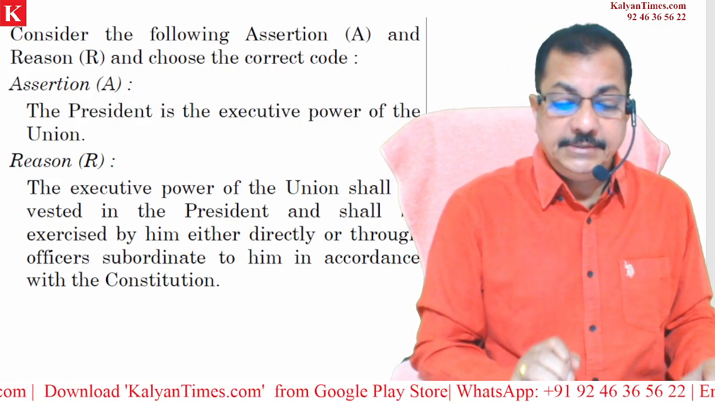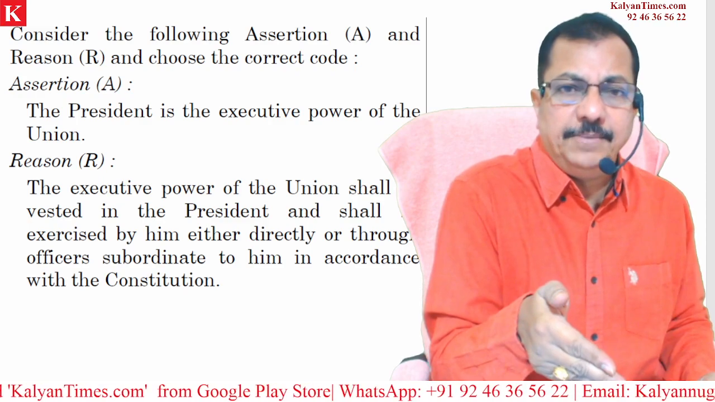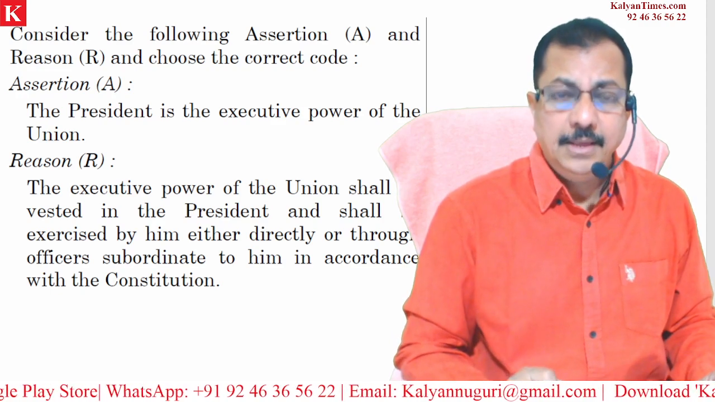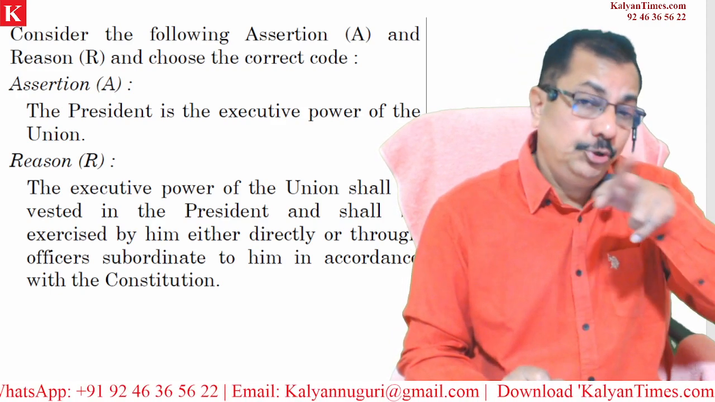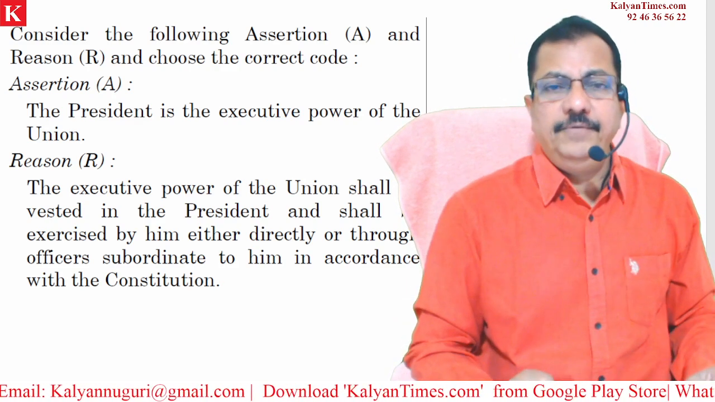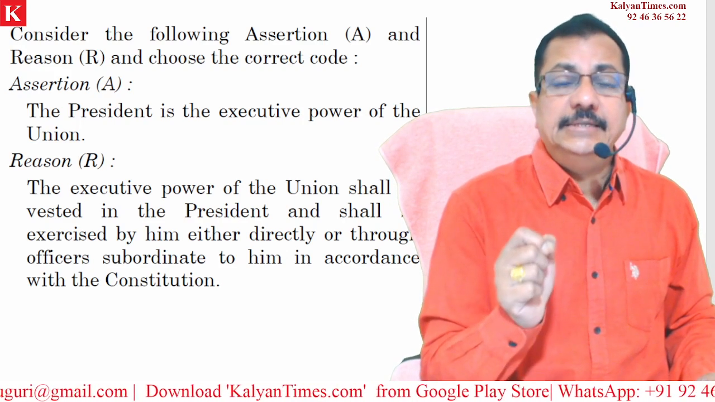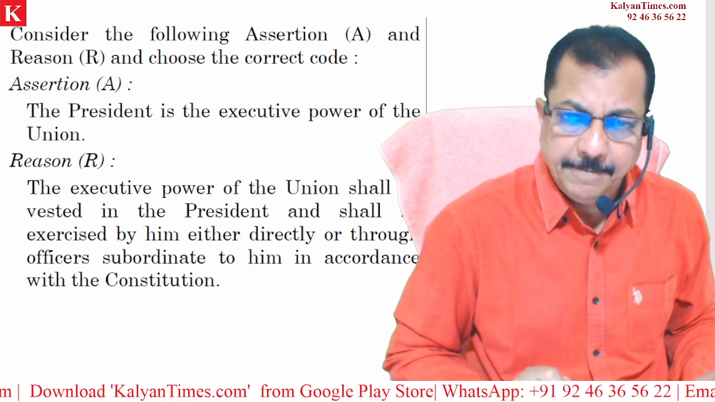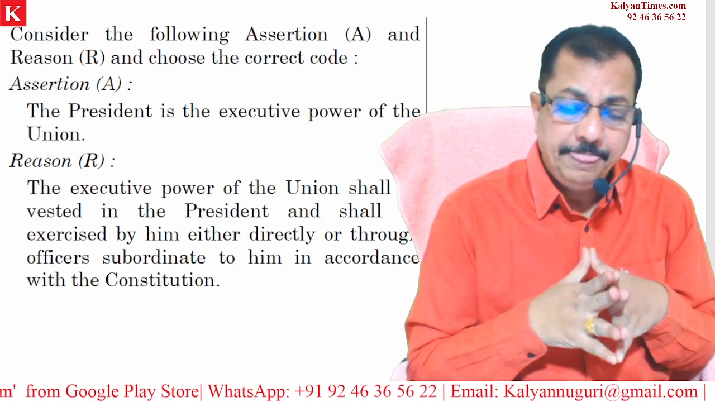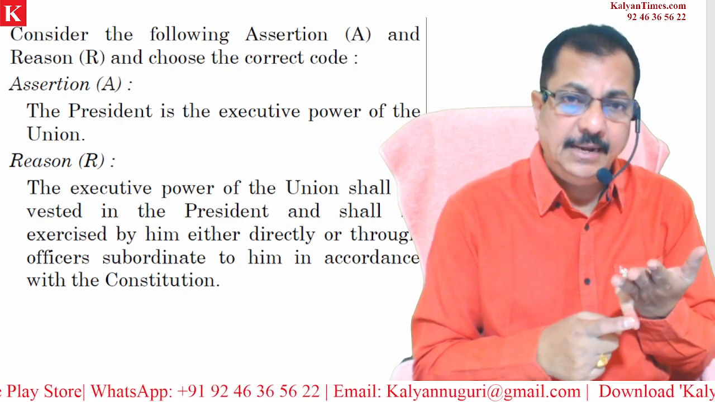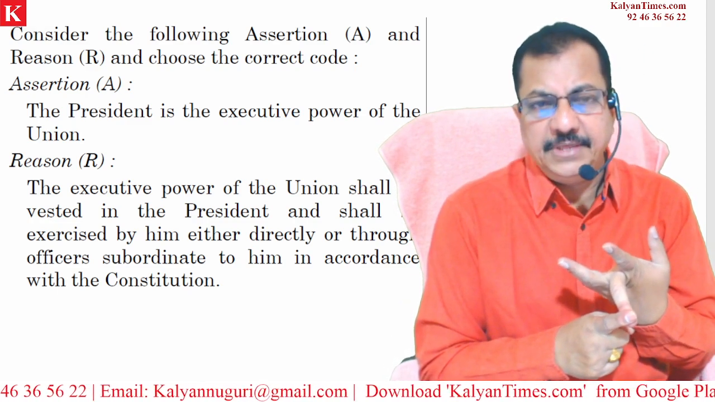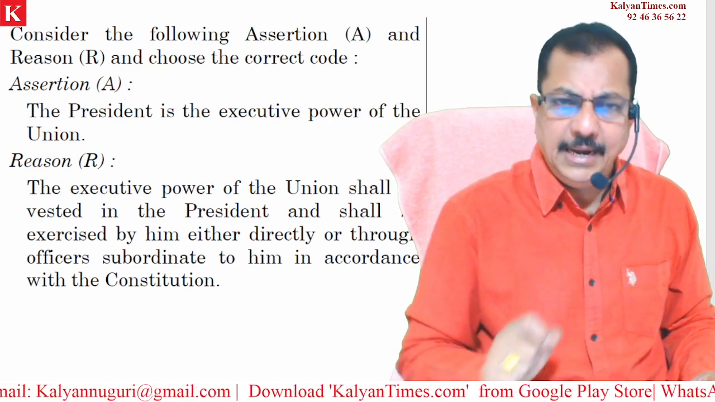Clear? Now the point is whether the reason is explaining the assertion. Obviously the assertion is mentioning the executive power of the union, right? And the reason is explaining the assertion. So obviously both are right and the reason is the correct explanation for the assertion. So like this, we need to go about answering this. Clear? Kindly remember, every time I cannot say assertion is right, every time I cannot say reason is right, every time I cannot say reason is the correct explanation for the assertion. So we need to read carefully and find out.